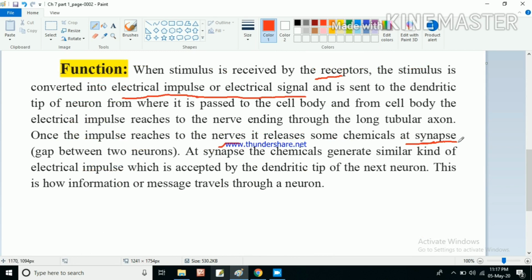In the exam, this question is asked many times: the gap between two neurons is called dash, which means it is synapse. So synapse is the gap between two neurons. So in the synapse, what happens? Once the electrical impulse reaches the nerve ending, it releases some chemicals at the synapse. At the synapse, the chemicals generate or produce a similar kind of electrical impulse which is accepted by the dendritic tip of the next neuron.